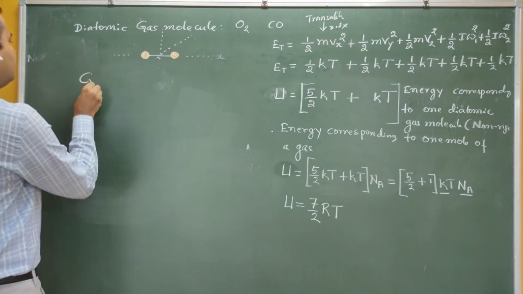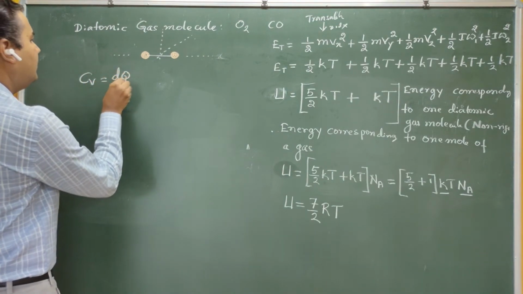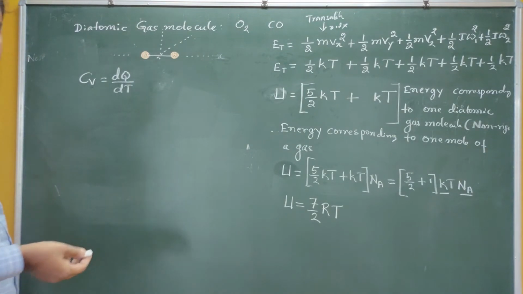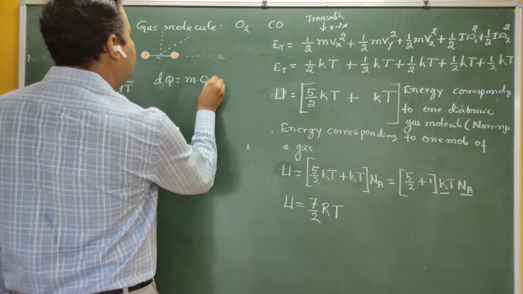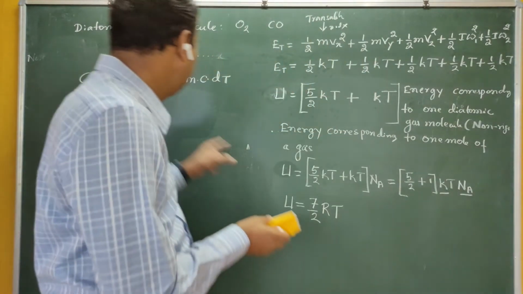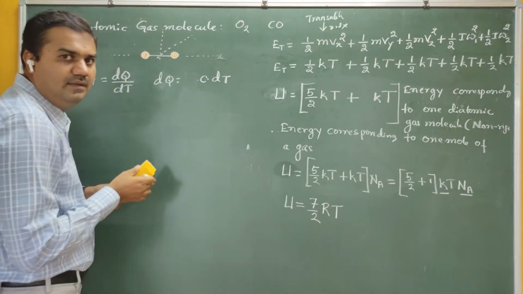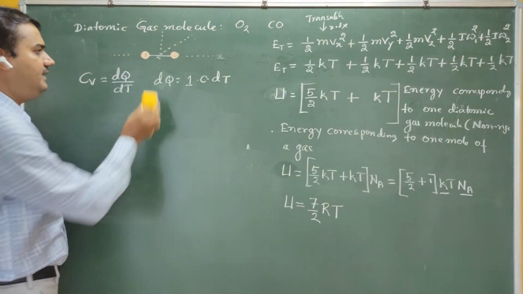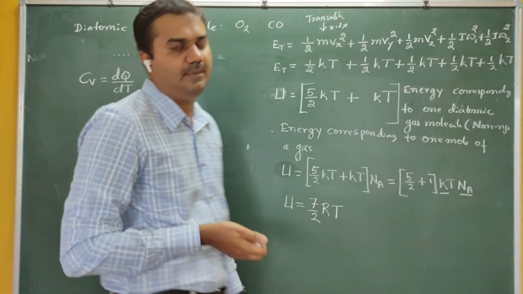What is Cv? Cv is nothing but the molar specific heat at constant volume. What is the formula? It is given by the ratio dq by dt. You know that dq is equal to m into c into dt. This is the formula for energy supplied to a material that depends on mass, c and delta t. If you take mass as 1 mole, then c is given by dq by dt. What is dq? dq is the energy supplied.